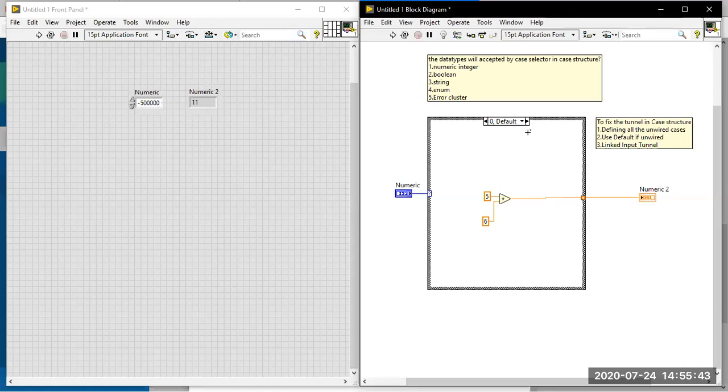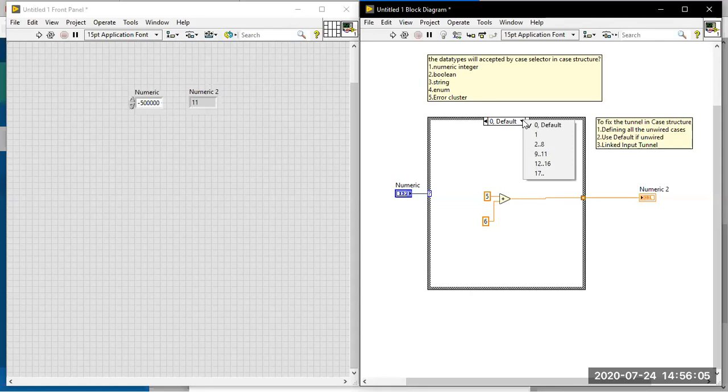Here the cases are defined: 0 is available, 1 is available, 2 to 8, that is 3, 4, 5, 6, 7, 8 all available, and 9, 10, 11 all available. So if you give a value from -1 down to the maximum negative number, the case is not handled in the case structure. That's why it executes the default case.